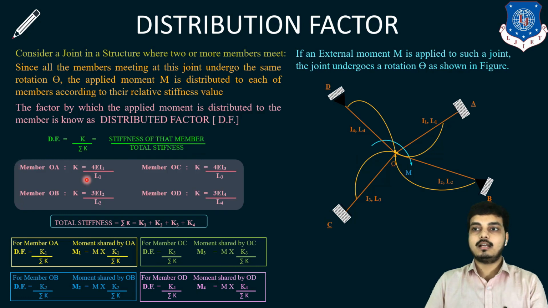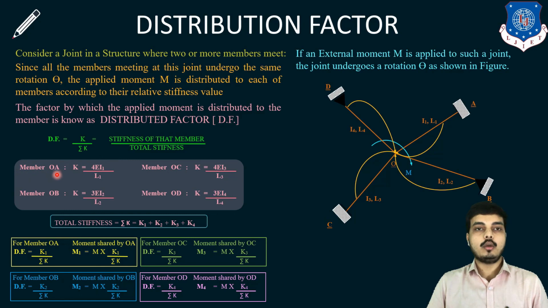Now here there are 4 members, member OA, member OB, member OC and member OD, in which we are distributing this M as per their stiffness. So as we studied previously, stiffness is nothing but the moment. In the very first important term we studied that K is equal to M. We will be using the same kind of relation.